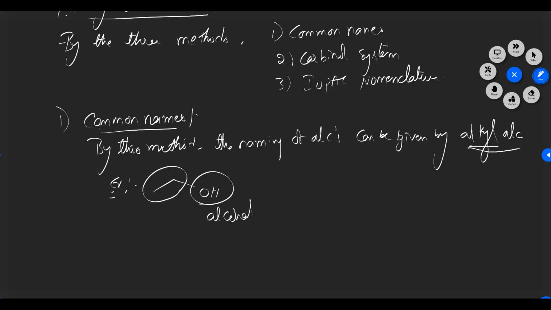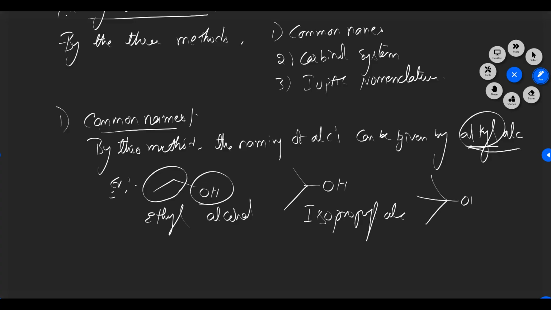This one is ethyl, so we write it as alkyl and add yl. So we write ethyl alcohol. For example, take this one. What is the name if it is attached to a secondary carbon? Iso is the common name: isopropyl alcohol.